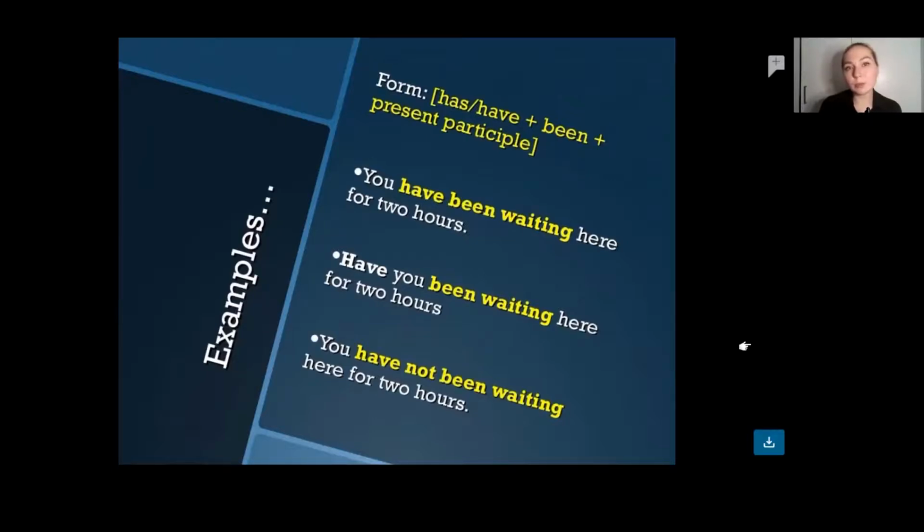In the first position, we have subject, then followed by has or have related to the noun or pronoun that we have, been, and present participle. So basically, it means the third form of a regular verb, or regular verb with ed as the ending. Okay, but present participle in this case is another one.